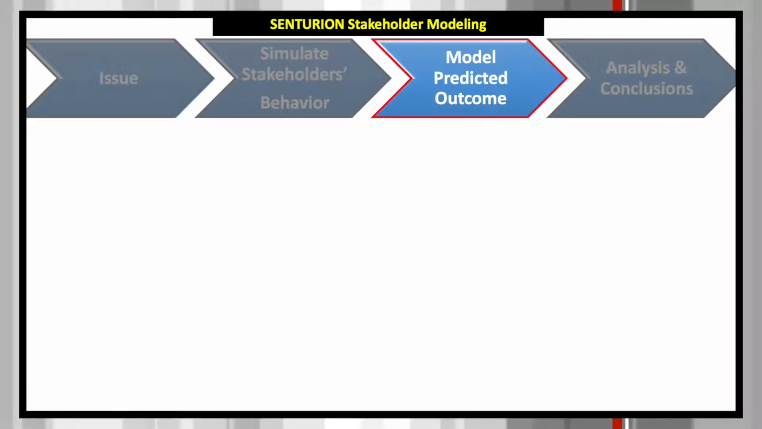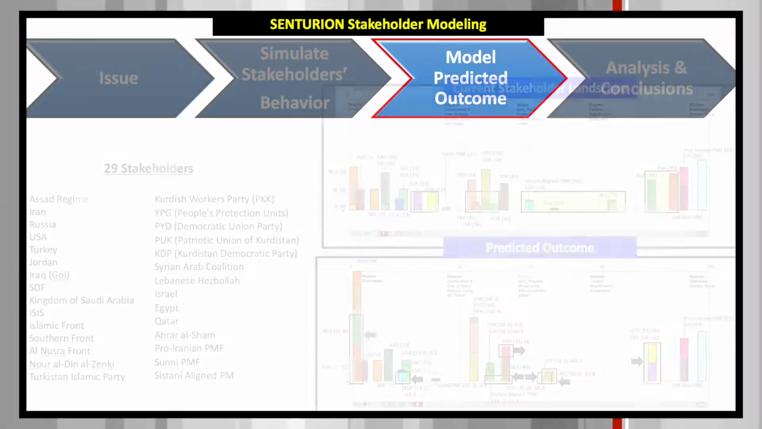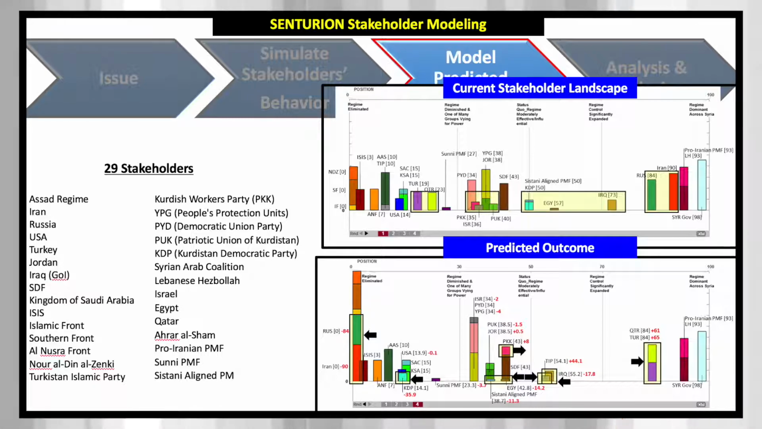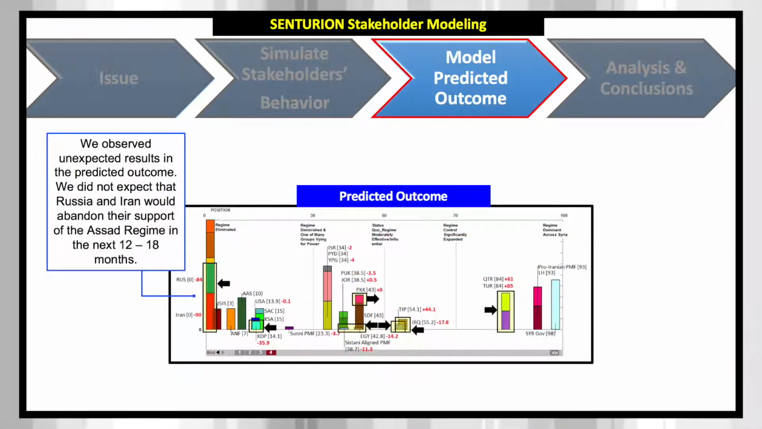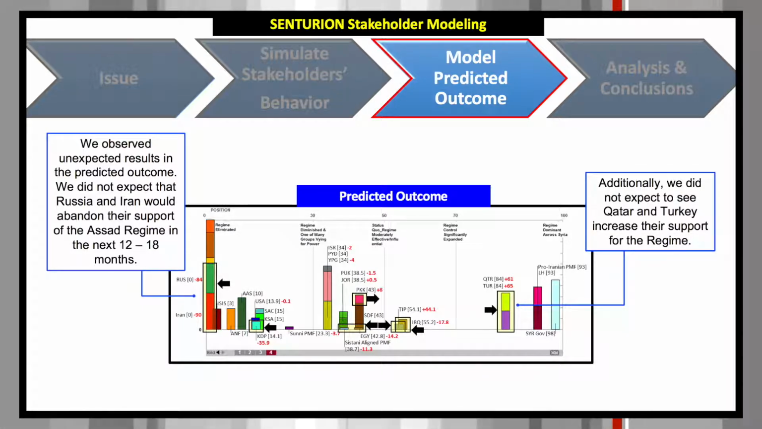Analysis of the outcome started by identifying stakeholder movement or simulated stakeholder behavior. The boxes on the graphics illustrated here indicate stakeholders that changed their position in the simulation. We had some unexpected results for Turkey and Qatar, and Russia and Iran. We did not expect an outcome where Russia and Iran abandoned their support of the regime. We also did not expect Turkey and Qatar to increase their support of the regime.